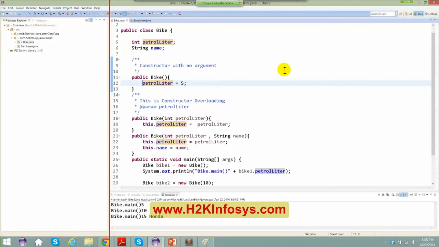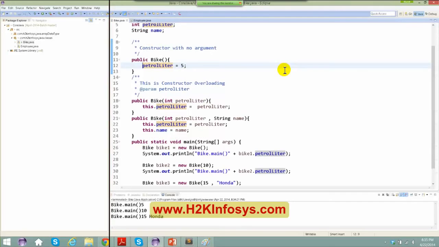Another question: I'm still a little confused about what you mean by this dot petrol liter. What is the purpose of this? You're getting the same value without using this, so why are we using this dot? Amir, could you please come again?